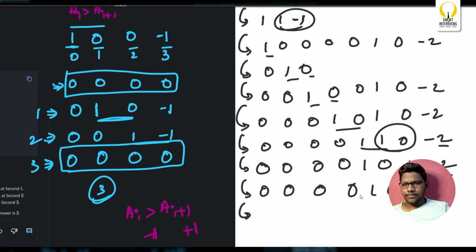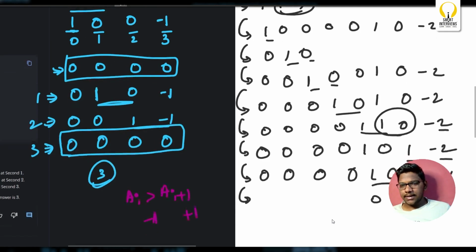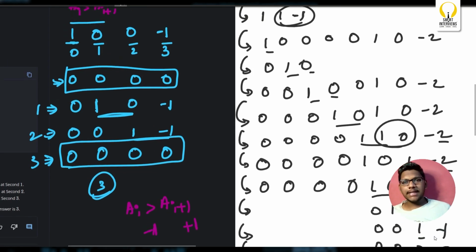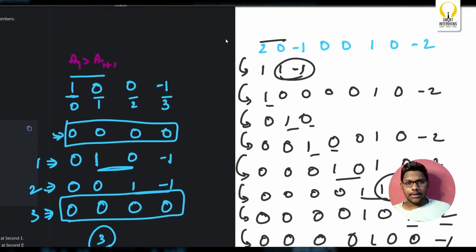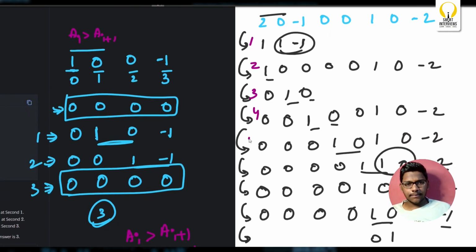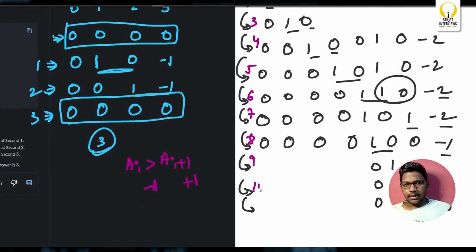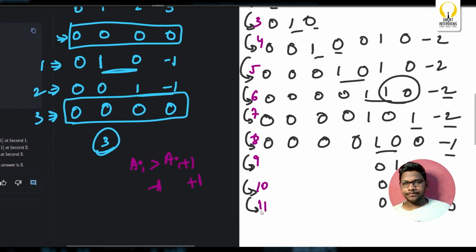Now what's the next step? Now you should somehow combine this 1 and this 1, minus 1. So in the next second, it will become 0, 1. Again in the next second, it will become 0, 0, 1. Again in the next second, it will become 1 and minus 1, right? If we combine these two, it will become 0, 0, 0, 0. So how many seconds did it take? This is first, second, third, fourth, fifth, sixth, 7, 8, 9, 10, 11. Okay, so simply 11 seconds. That's it? Yeah, that's it.